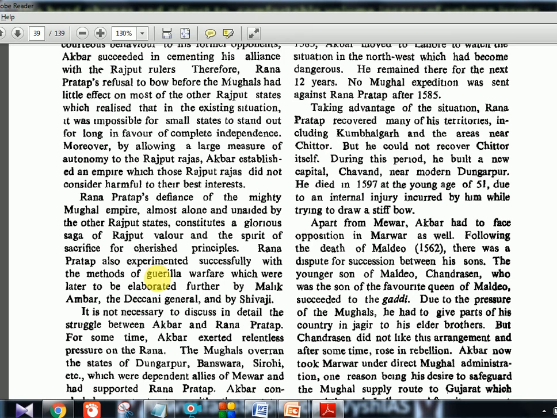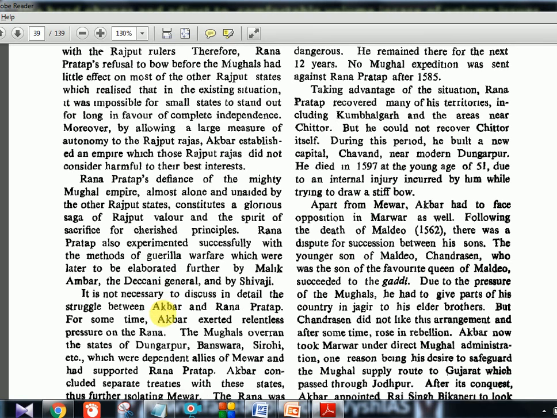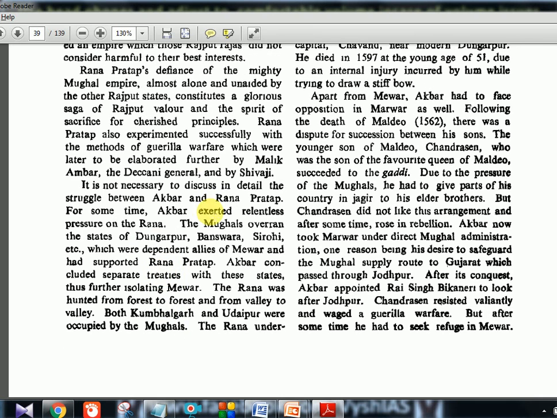Now, it is not necessary to discuss in detail the struggle between Akbar and Rana Pratap. For some time, Akbar exerted relentless pressure on the Rana. The Mughals overran the states of Dungarpur, Banswara, Sirohi, etc., which were dependent allies of Mewar and had supported Rana Pratap. Akbar concluded separate treaties with these states, thus further isolating Mewar.